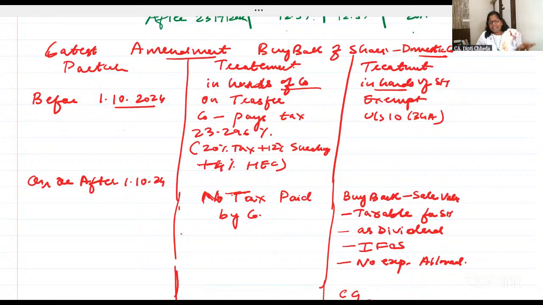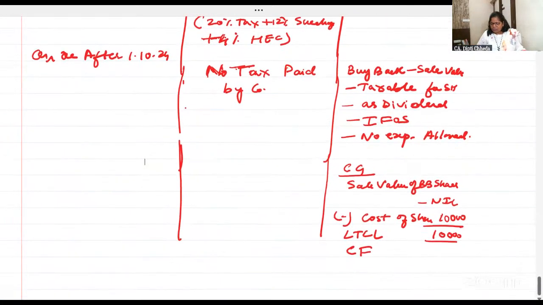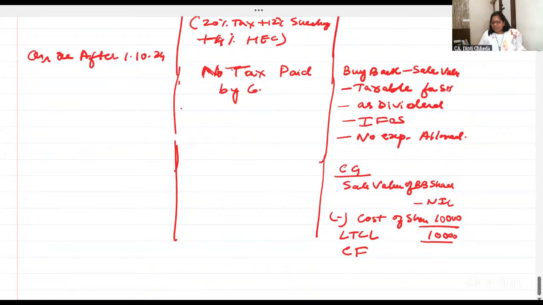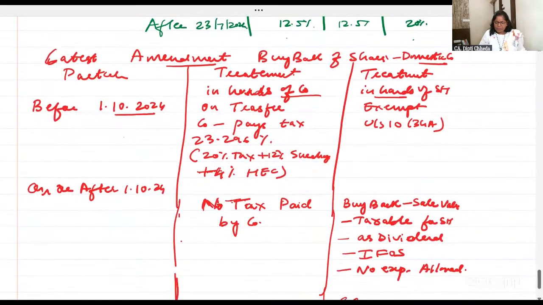The company is not going to pay any tax. Why should the company pay? It's your income, shareholder. You have sold the shares. So for buyback of shares, whatever sale consideration is received by the shareholder, treat it as income from other sources, dividend. No expenses allowed. And now the sale consideration is obviously nil. The cost of the shares will be treated as loss. Short term or long term will depend upon when you purchased the buyback shares, and it will be carried forward. Finished writing very beautiful notes for the amendment.